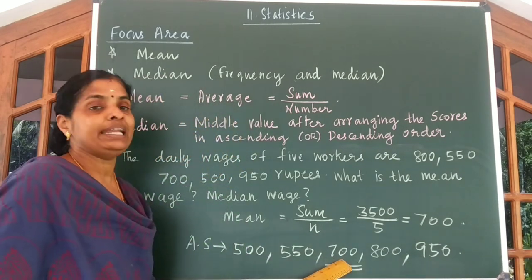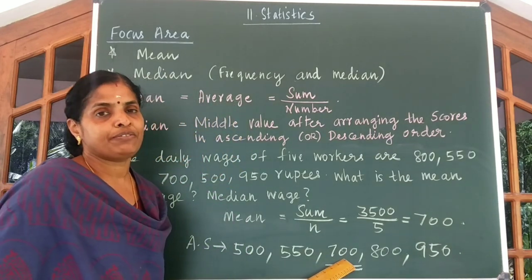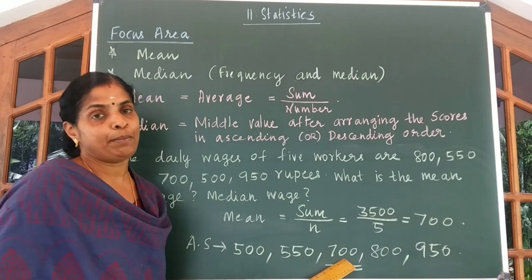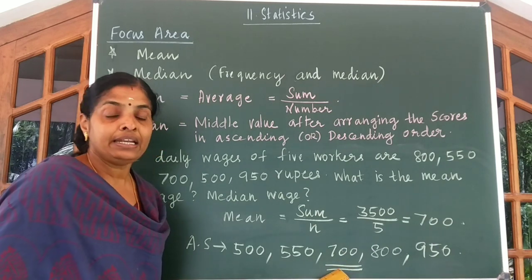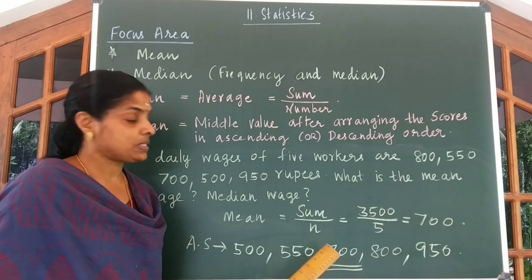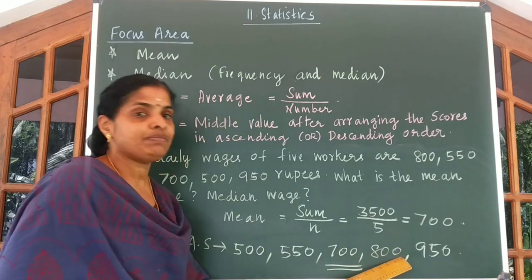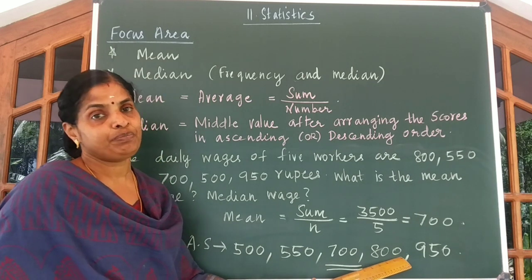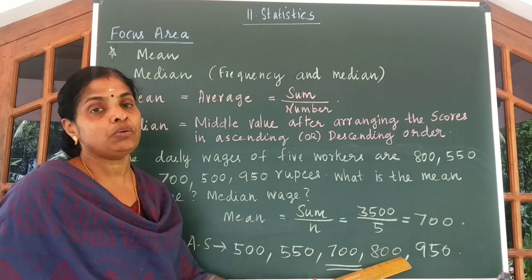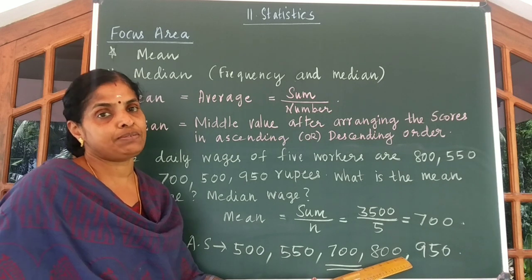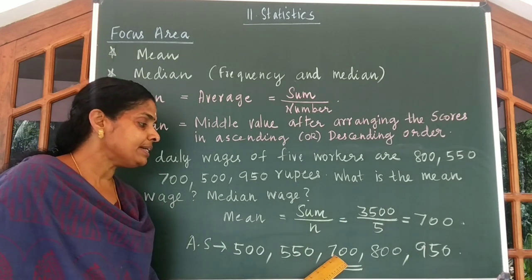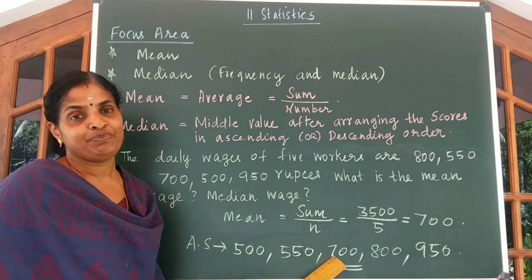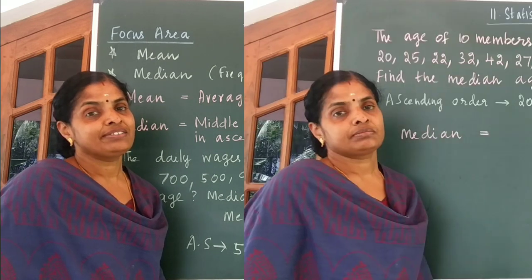To get the middle value, just use the formula n plus 1 by 2, where n denotes the number of scores. Since there are 5 scores, our formula is n plus 1 by 2. That is 5 plus 1 by 2, 6 by 2, which gives you 3. So our third score is 700. Is it clear to you, children?